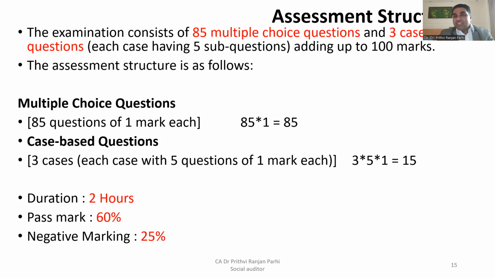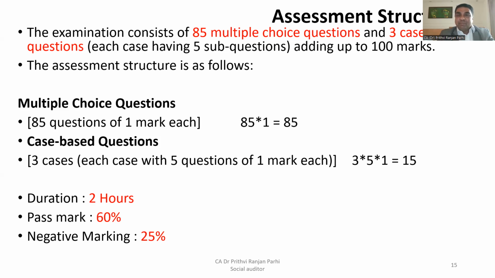The duration of the examination is 2 hours. Within 2 hours, one has to answer 100 multiple choice questions. A, B, C, D, four options will be there. You have to choose only. If you don't know the answer, you can skip that question, right? And you can come back later and get it answered. That is also possible. Here, the pass mark is 60%. One has to secure 60% to pass the examination.